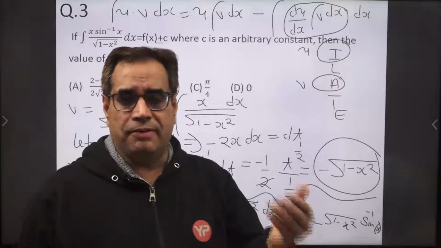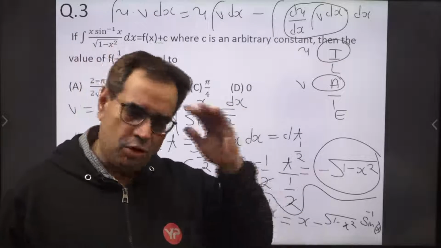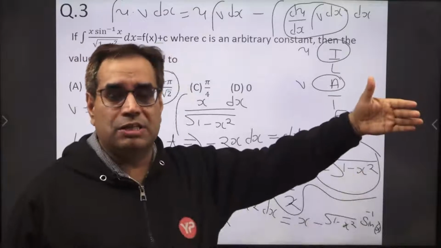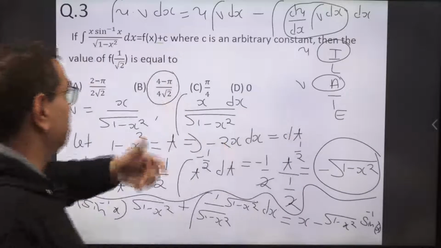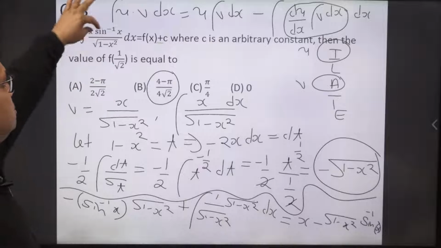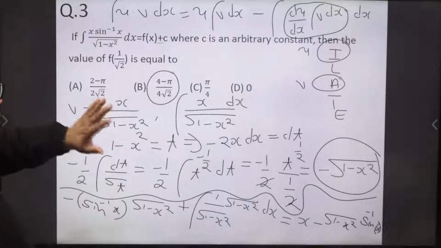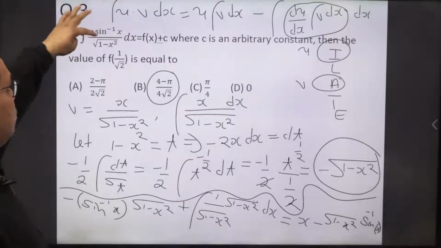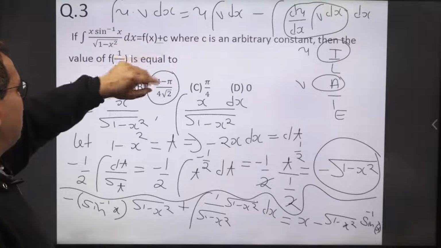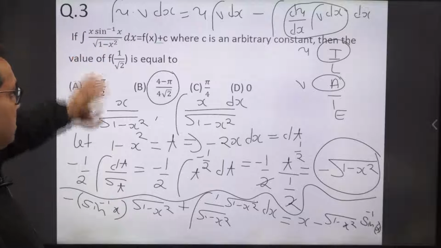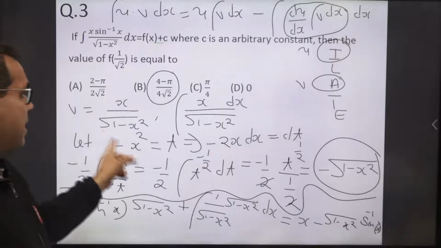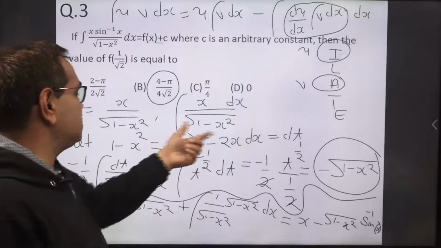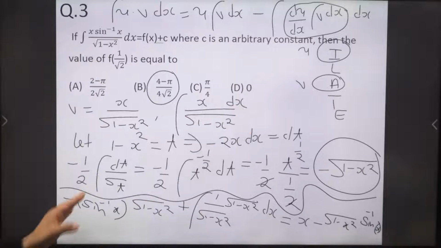We all remember it. If we remember this integration by parts method, we need not write that. Directly we can put the values. So first we have identified u and v. This is our u and v, in our mind. Then the first function and integration of this. Now we have to calculate integration of x upon root 1 minus x square. This we have to solve at least once. Some steps you can skip, you can write directly according to your practice.